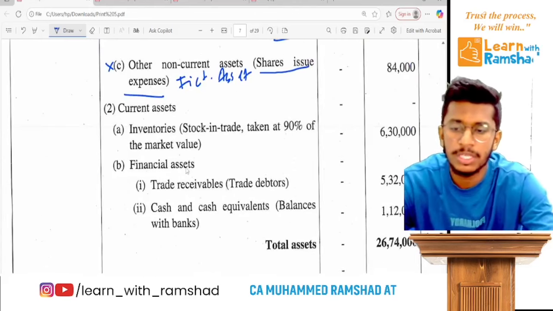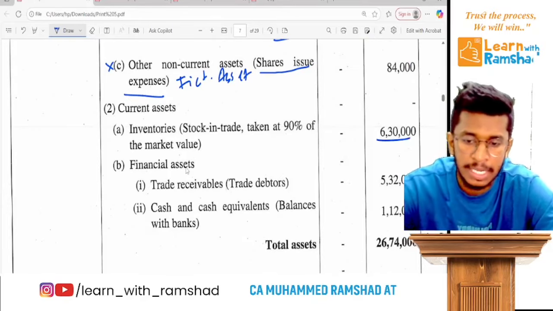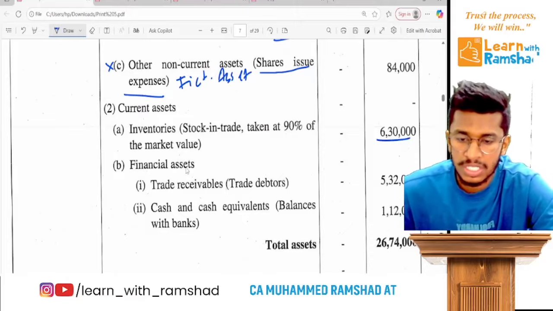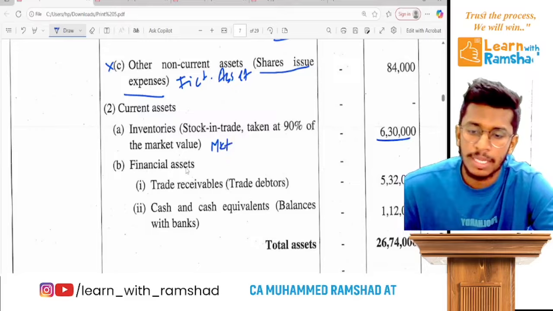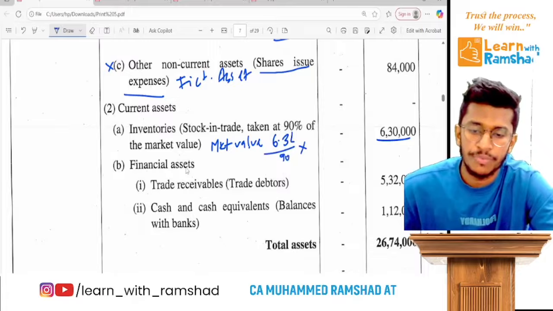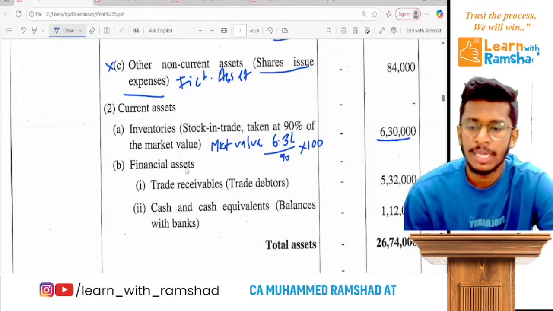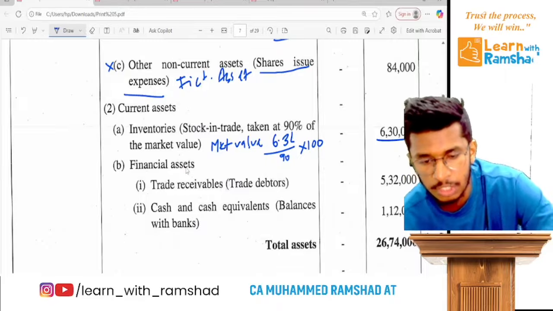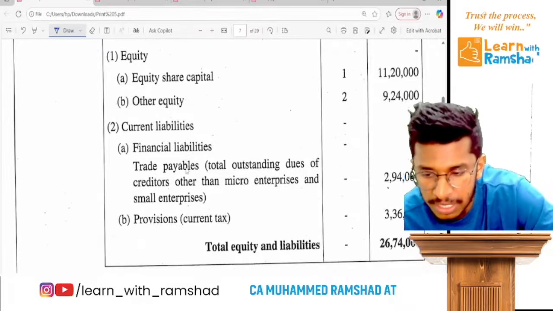Ready? Now coming into current assets, inventory. This is the book value, but which is taken as 90% of market value. So if you want to calculate market value, you can calculate 6.3 lakh, so this is representing 90. So if you want to calculate market value, just multiply by 100. Clear? Now trade receivables, debtors, cash balance. That's it. So share capital, other equity, liability, trade payables.